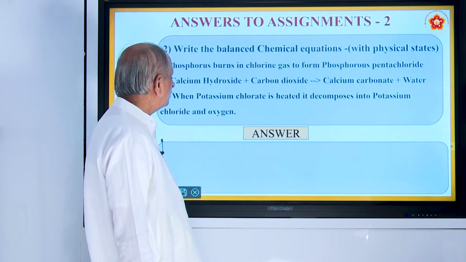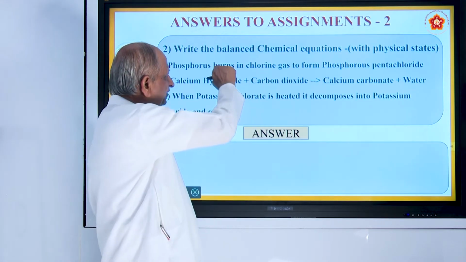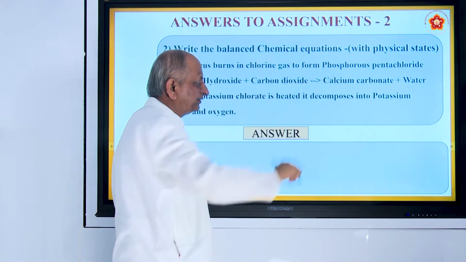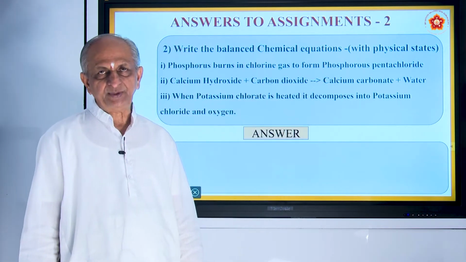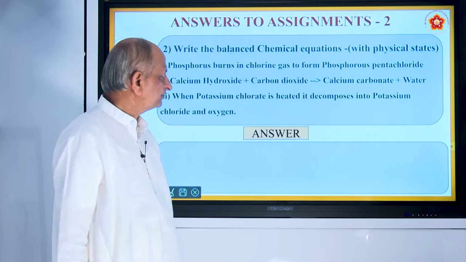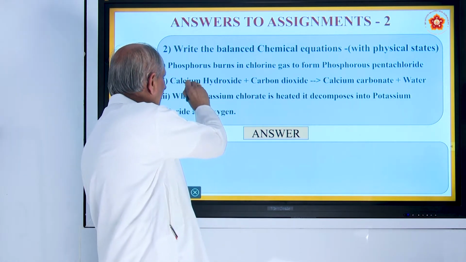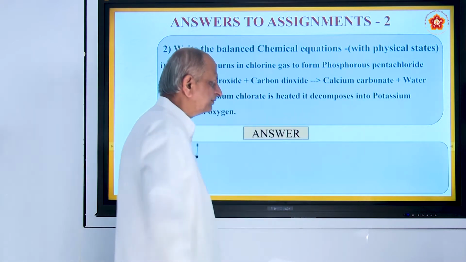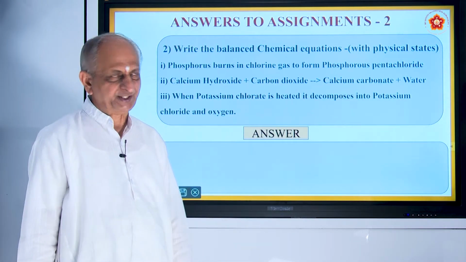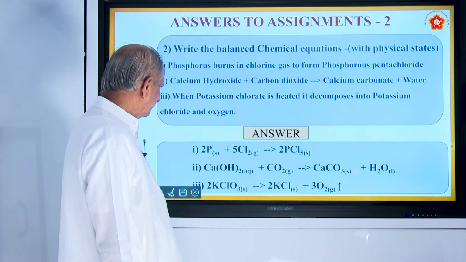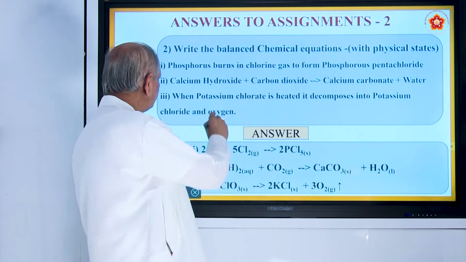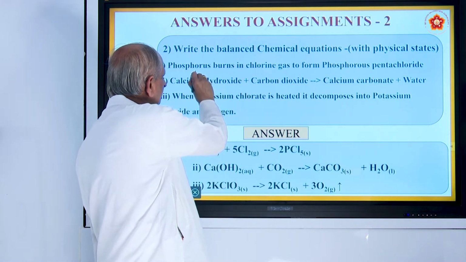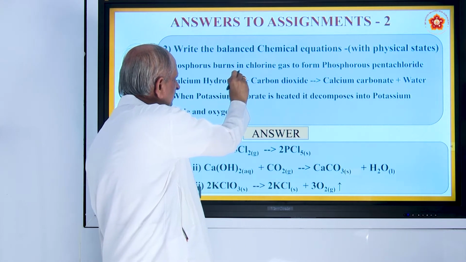And coming to the second question, write the balanced chemical equation with physical states. Physical state means solid, liquid or gas. So here, calcium hydroxide plus carbon dioxide gives calcium carbonate plus water. This is the chemical reaction taking place. And phosphorus burns in chlorine.